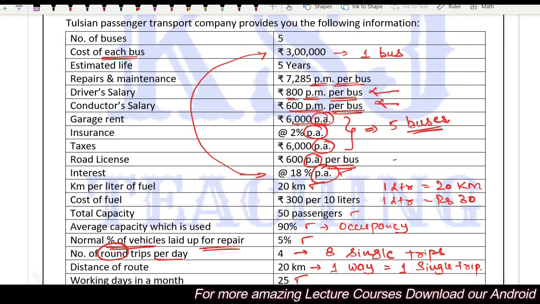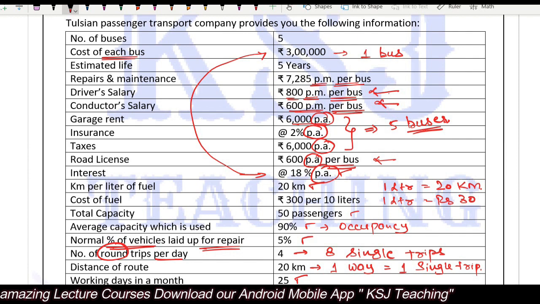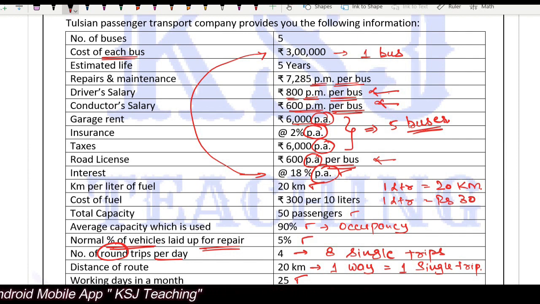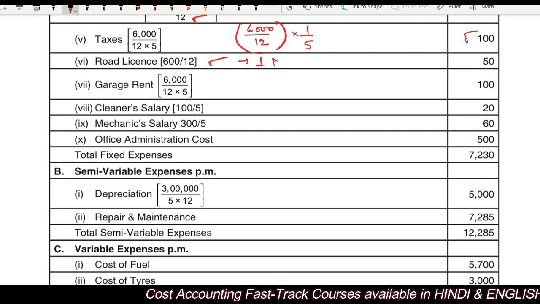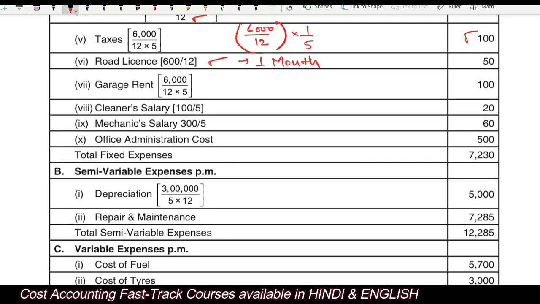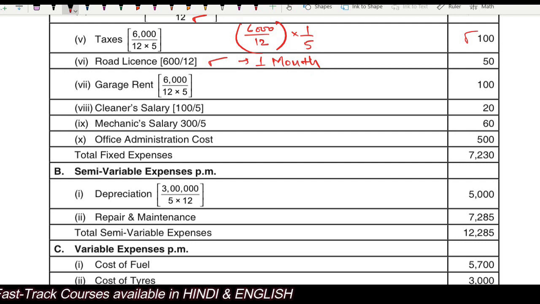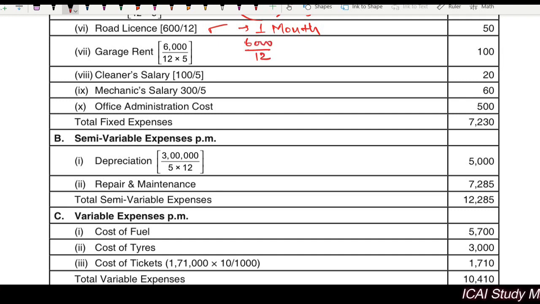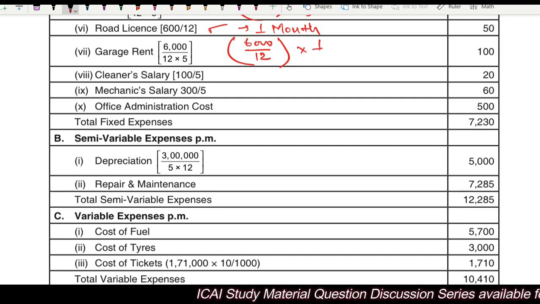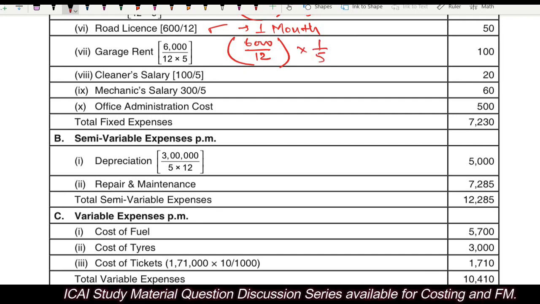So road license is 600 per annum per bus. Now this license is not given for all the buses. It is per bus, but it is given per annum. So you have to divide it by 12 to get it for 1 month. Clear? Garage rent, 6,000 being paid for all the 5 buses. Therefore 6,000 divided by 12 will give you for 1 month for all the 5 buses, right? So 1 by 5 will give you for 1 bus.